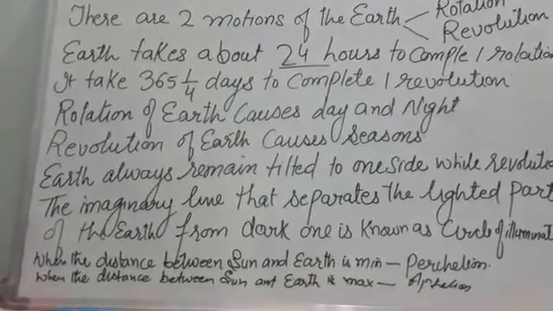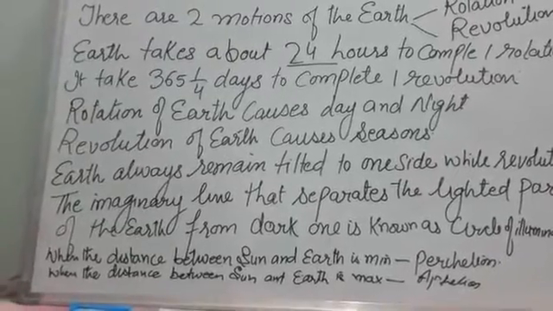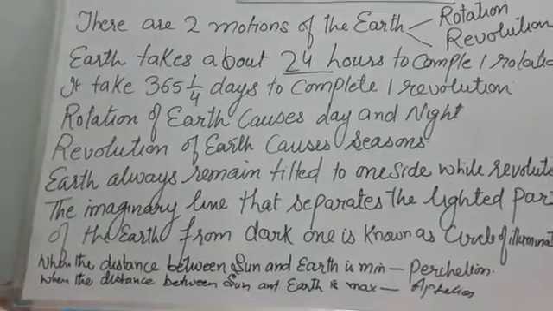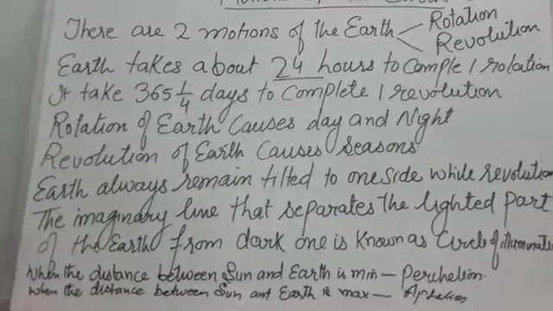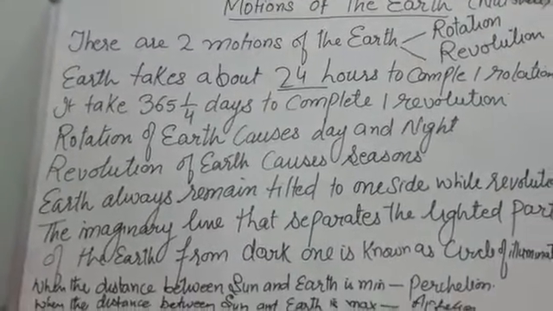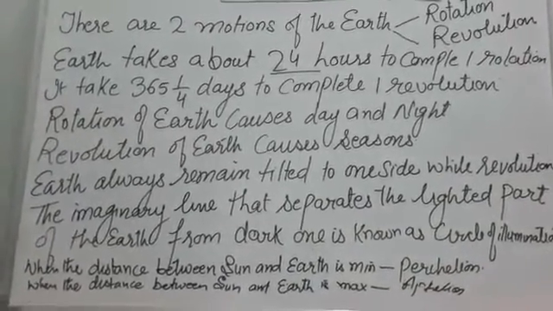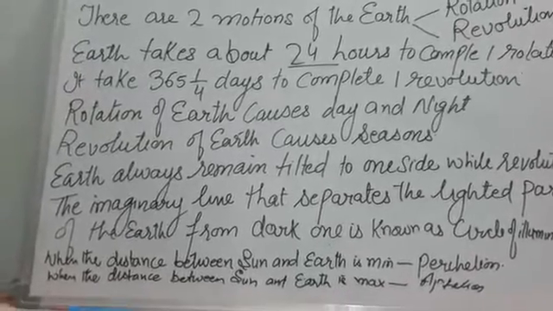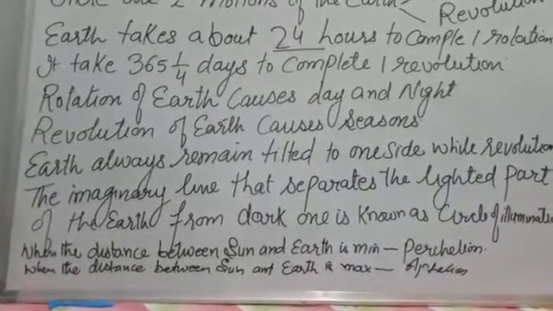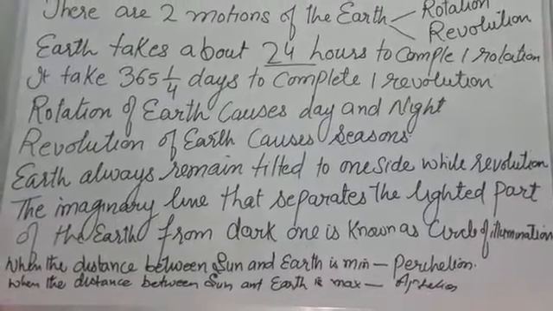There are many effects of revolution on the earth. Difference in the duration of day and night. Next is difference in the distribution of heat over the surface of the earth. It causes the cycle of seasons. And we know that the earth completes one revolution around the sun in 1 year, and it causes seasons. Mainly there are 5 seasons: spring, summer, rainy, autumn and winter. And the cycle of seasons is caused due to the revolution of the earth around the sun. And the next is the inclination of the earth's axis at a fixed angle and direction.